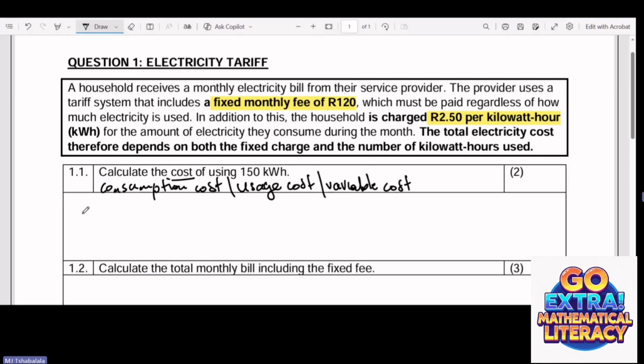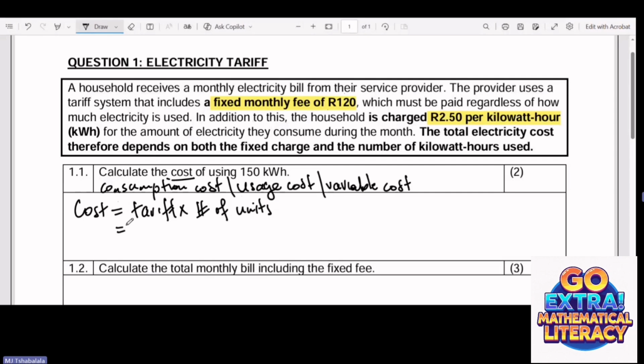Now to calculate this cost, you can say cost is equal to the tariff per unit times the number of units that they have used. So that's how you can calculate this cost.